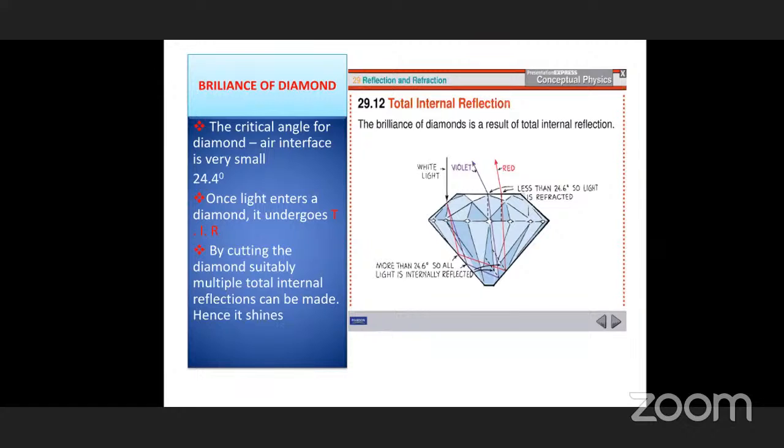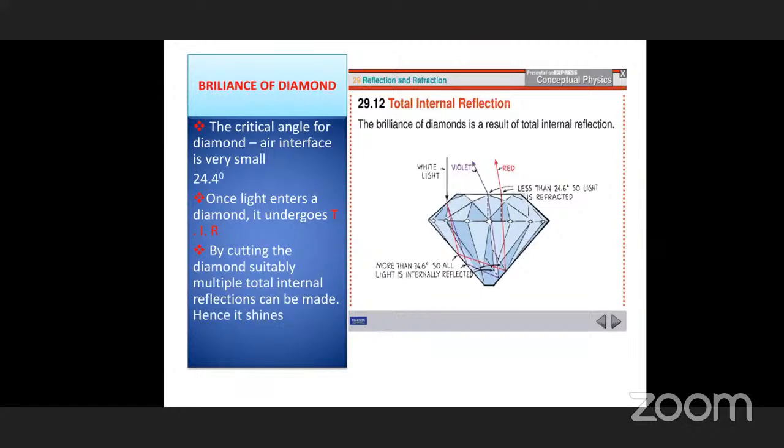Then they enter into the diamond again, undergo refractions a number of times and come out. So the intensity increases. From one light ray that has entered, you can see a number of light rays from different surfaces.